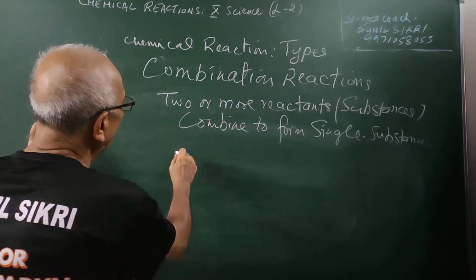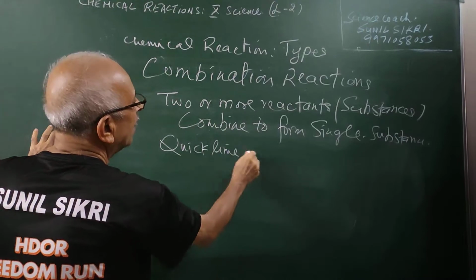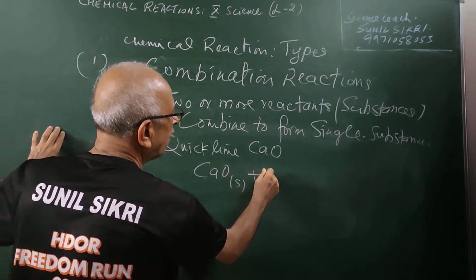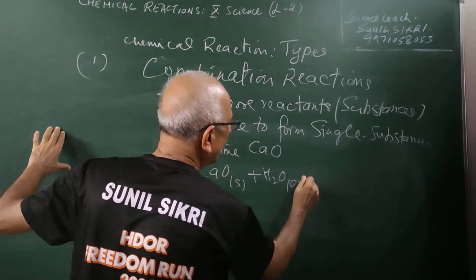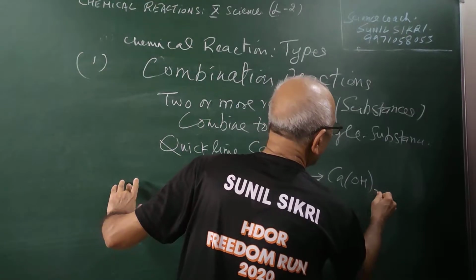If I take quicklime, students, the formula is CaO. I add this in water, which is my liquid. What you get is lime water.